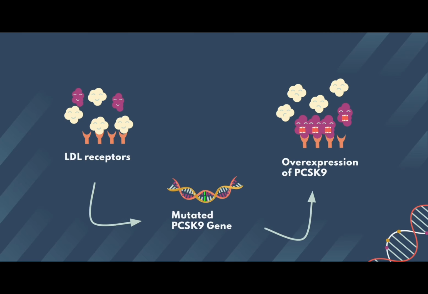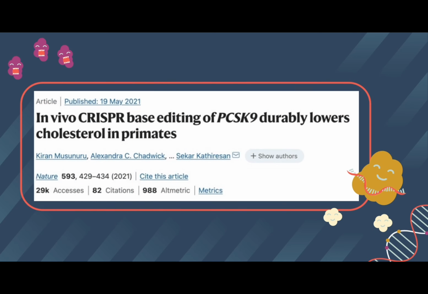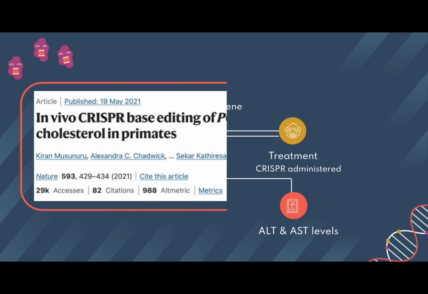It was found that the mutation of the PCSK9 gene caused overexpression of PCSK9 and reduced LDL receptor number, resulting in high blood cholesterol. A study published by Nature in 2021 was a new study on the efficacy of CRISPR in preventing the overexpression of PCSK9 and reducing LDL in monkeys.